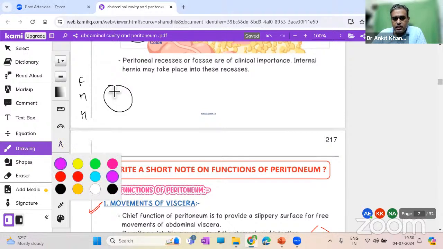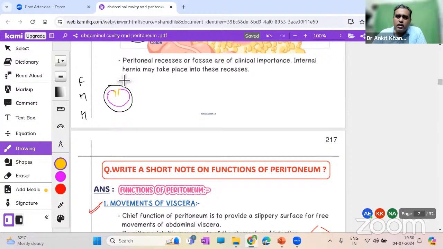In that previous image which I drew, this transverse section, we made that this was the parietal peritoneum, if you remember. Then we changed the color. We said this is the mesentery, or you can call it a mesocolon, whatever it is. And finally, this is the visceral peritoneum, right? In the diagram, we also said that this is the ventral and dorsal aspect. We said that this double-layered fold of peritoneum is connecting the viscera to the dorsal body wall. So it is connecting viscera to the dorsum.